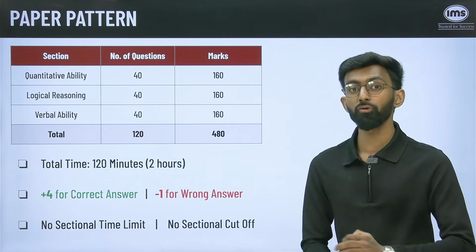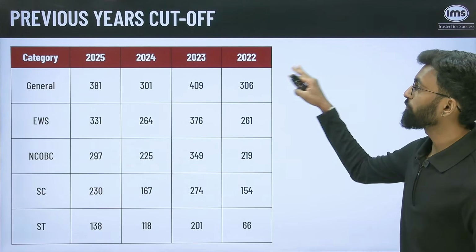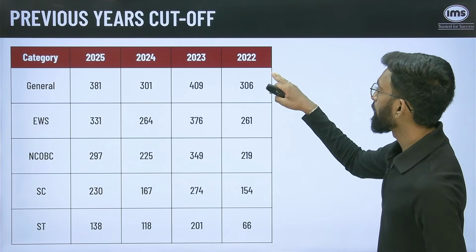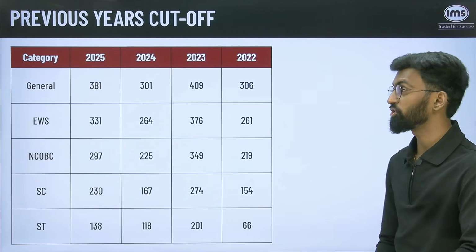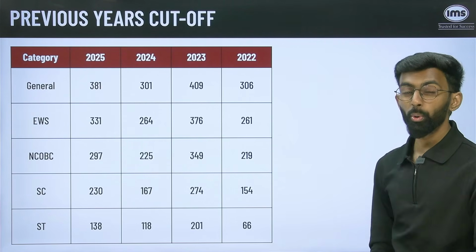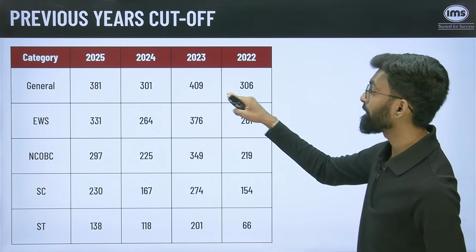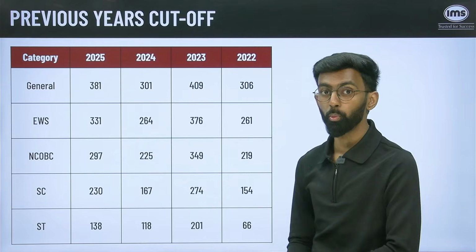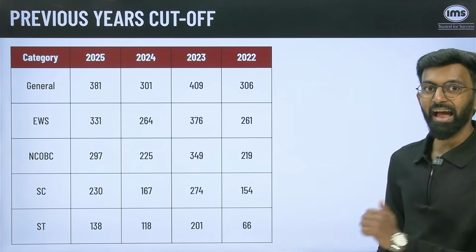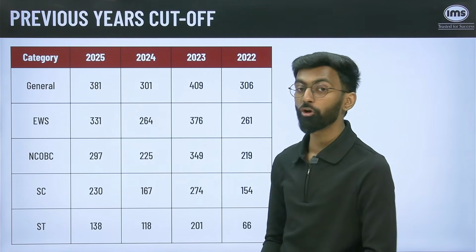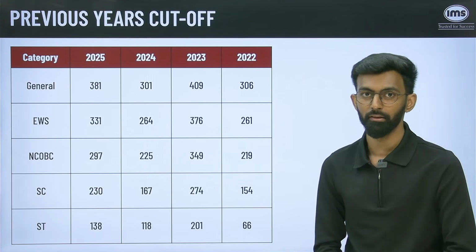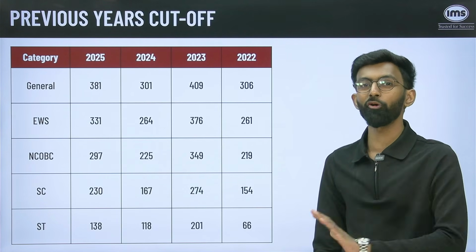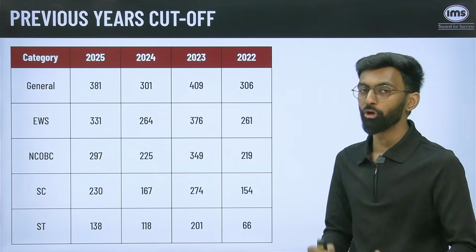Now, speaking about cutoffs, coming to the last 4 years, we have a cutoff of 306 for general category in 2022, which went up to 409 marks in 2023. Then it came down to 301 in 2024, and last year in 2025 the cutoff again went up to 381. Clearly, there is a lot of trend happening with IPMAT Rohtak cutoffs.